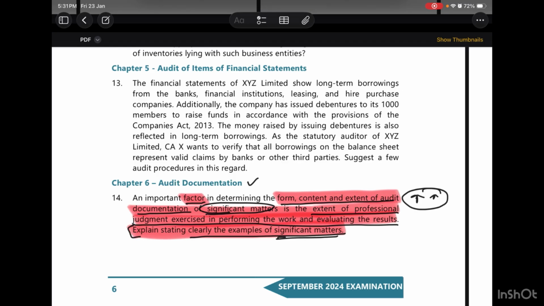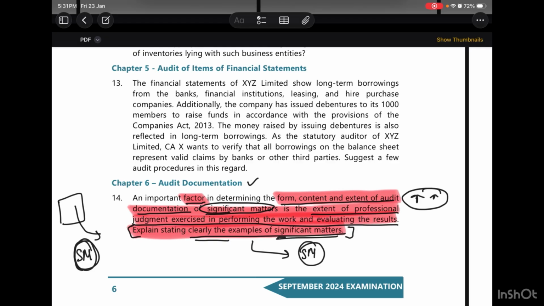So here in the last question, it has been identified what exactly the question wants, that is the example of significant matters. Now what we have to do is that in the audit documentation, we also have to give certain significant matters. We understood in one of the previous questions as well that we have to give nature, timing and extent of audit procedures, then the conclusions reached, and also the significant matters and the conclusions reached, and also significant judgments involved in that. So for the third point, they're asking the examples of such significant matters.